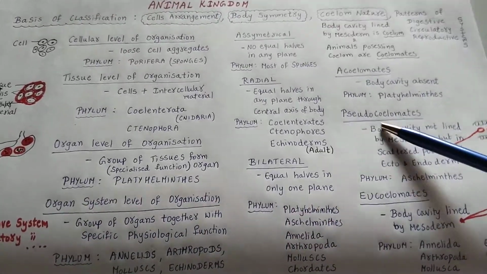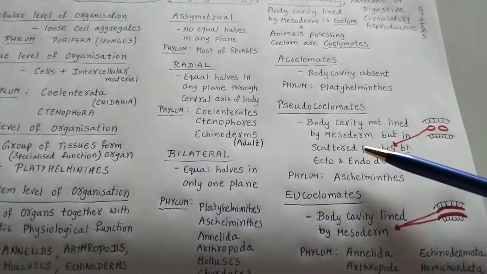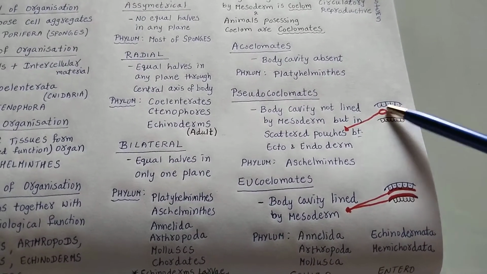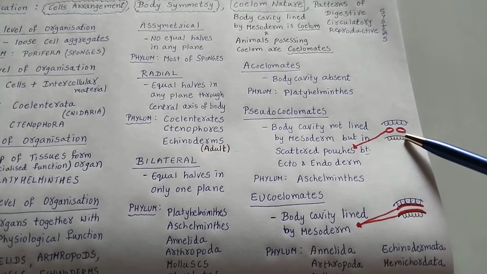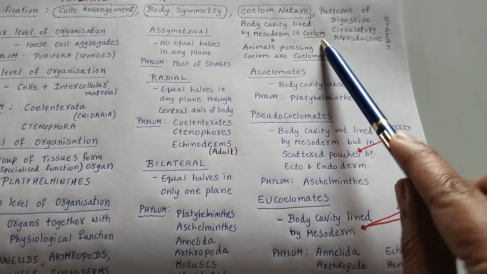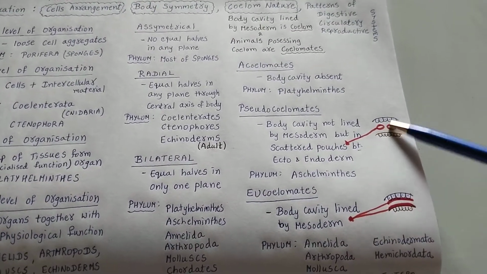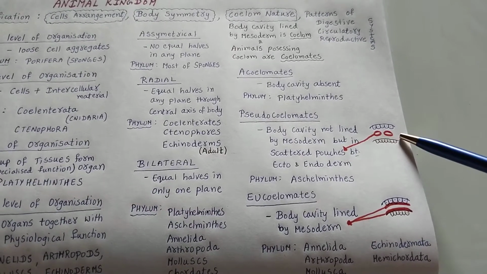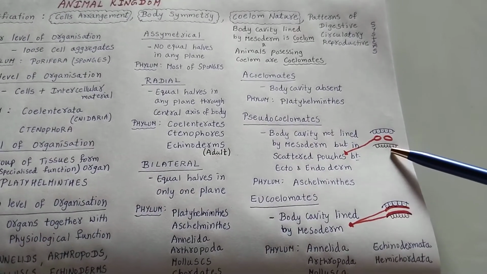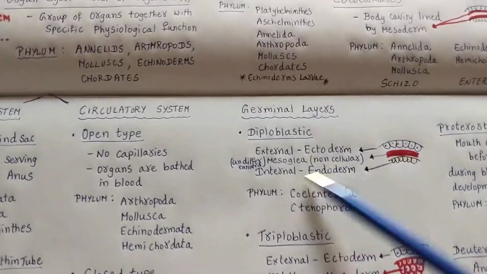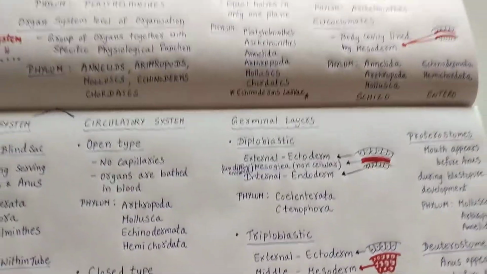Next, coming to the pseudocoelomates. Pseudo, as all of you know, means false coelom. That means the body cavity is not lined by mesoderm. What we have said is, if it is lined by mesoderm, then only we will consider it as coelom. If it is not lined by mesoderm, but the mesoderm will be present as scattered pouches between ecto and endoderm. What are these ecto, endo and mesoderm?